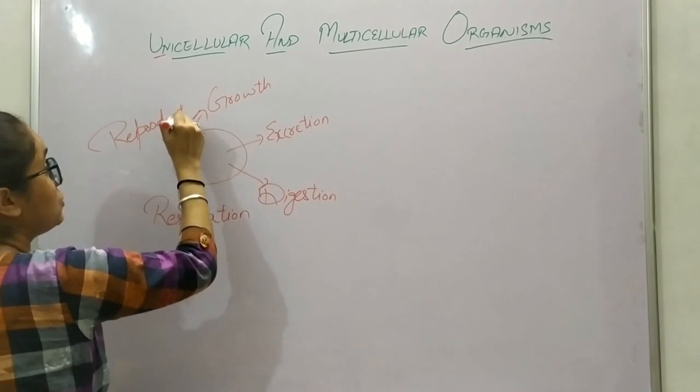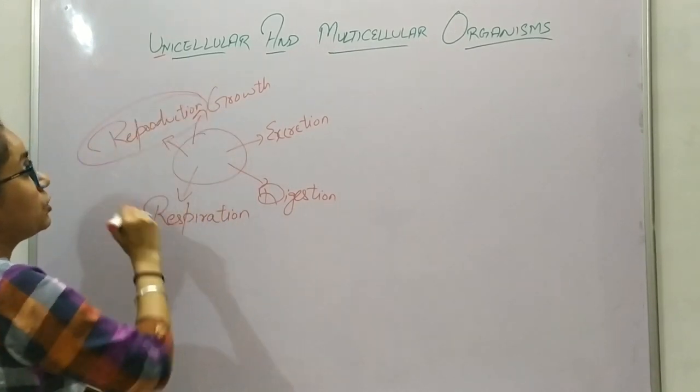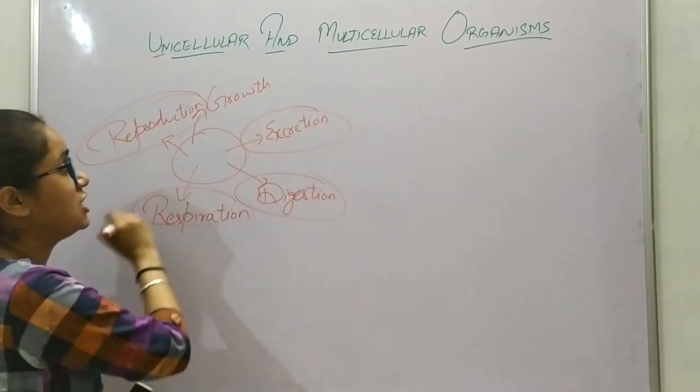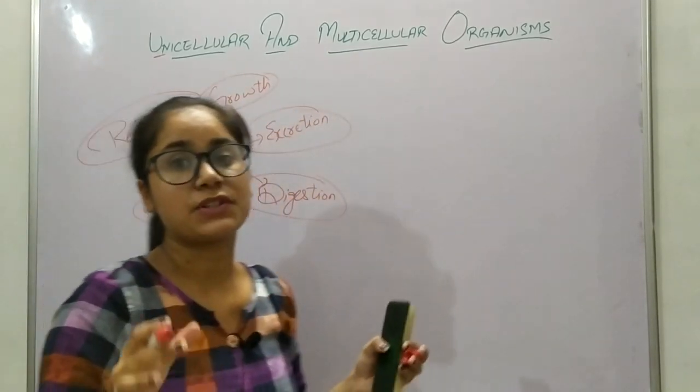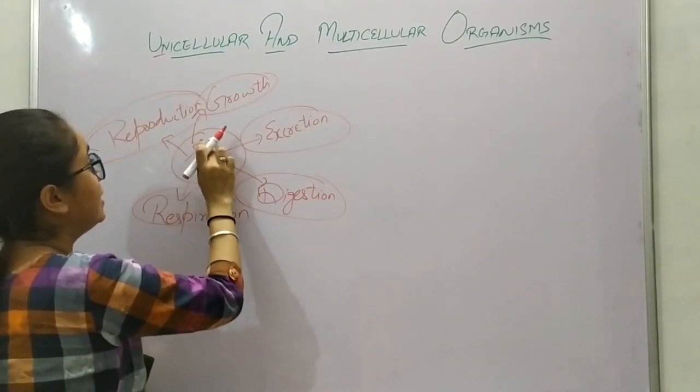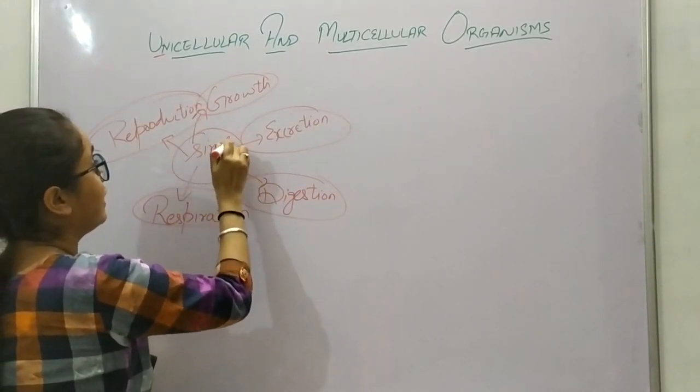Yes, my dear students, even the process of reproduction, digestion, excretion, respiration, growth, all these processes are performed by this one single celled organism.